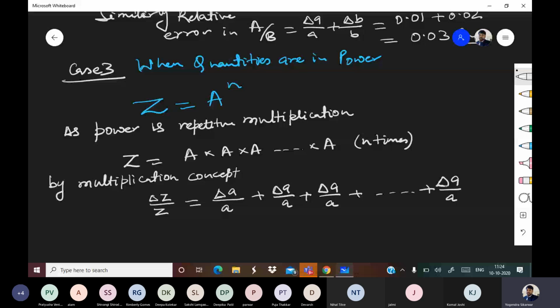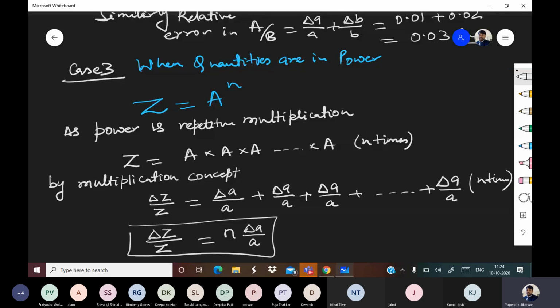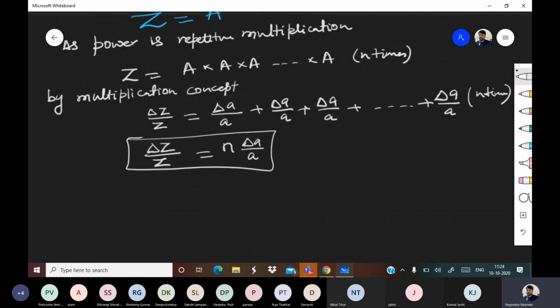How many times? n times. So what do we get ultimately? Delta z by z is equal to n times delta a by a. Whatever was in power comes in front in multiplication. It's as simple as that. Understood, everyone? Very good.